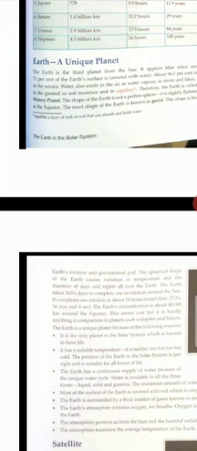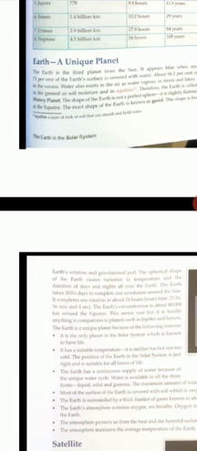The spherical shape of the Earth causes variation in temperature and in the duration of days and nights all over the Earth. So whatever the variations in temperature, sometimes cold, sometimes hot, it is due to its spherical shape.